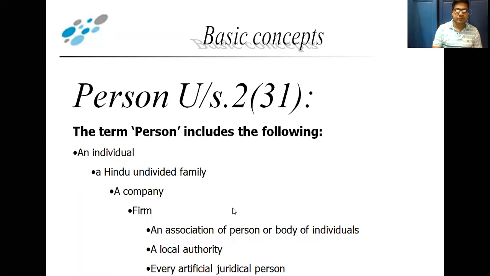This association or body of individuals comes under the person definition. It means that under the Income Tax Act, or direct tax, an association of persons or body of individuals is called a person under the definition in this Act.